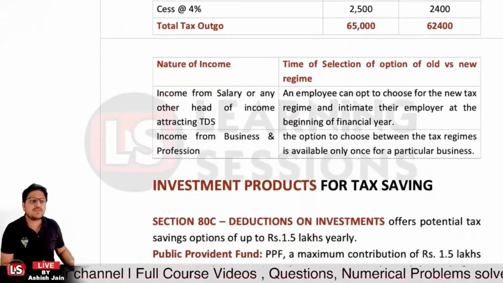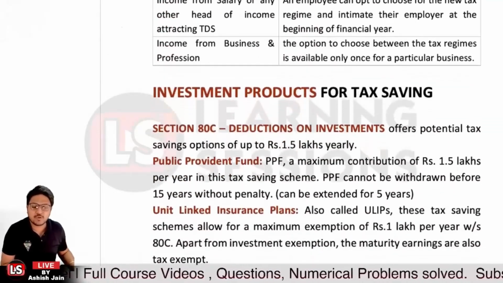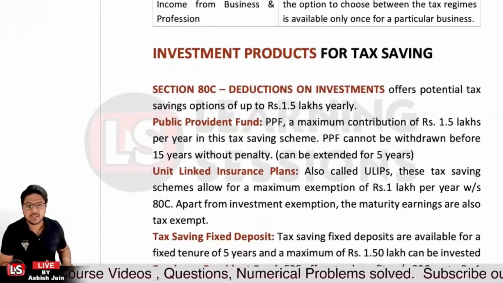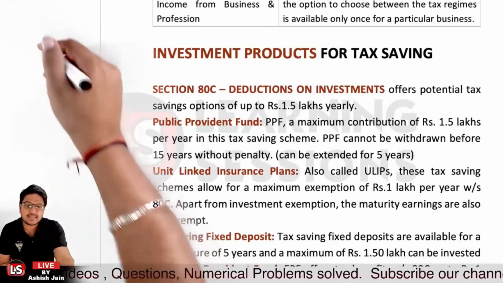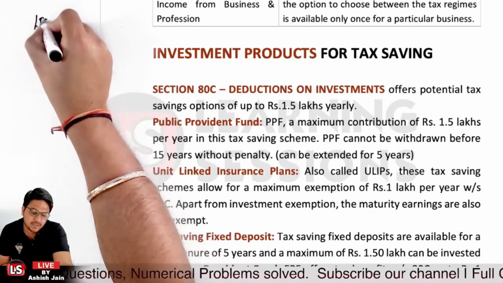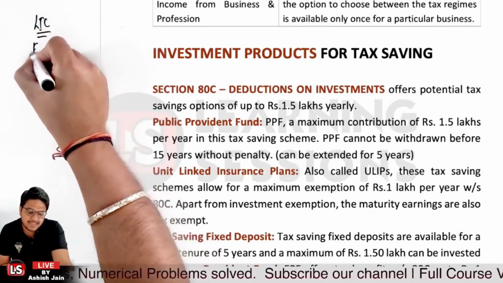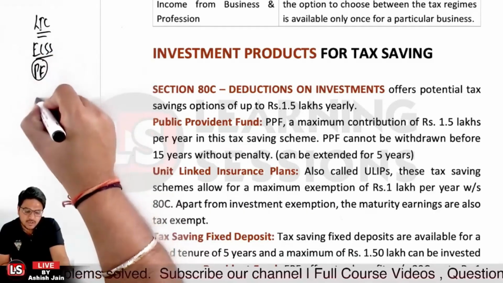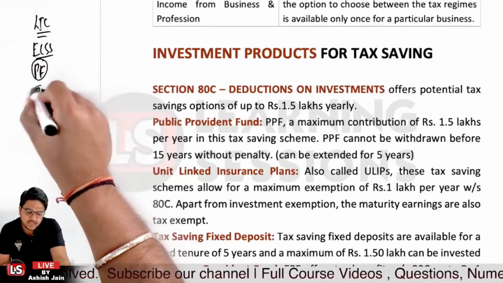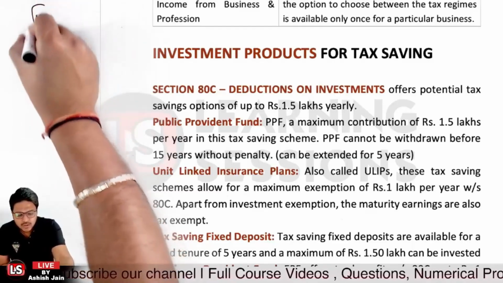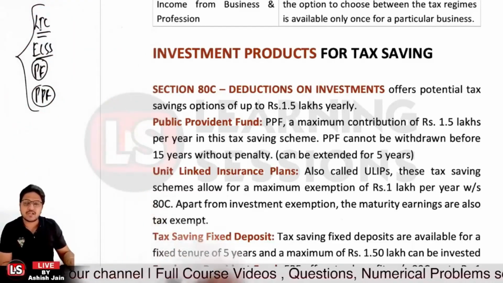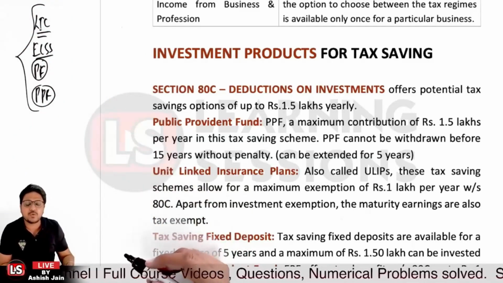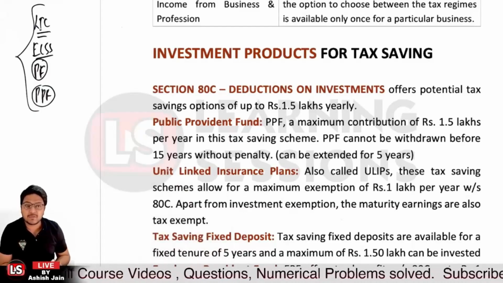And further, it's related to investment products for tax savings. Now let's have a look at it. First of all, it's related to 80C. Now 80C is applicable, let's say, if you are paying LIC premium, investing in ELSS, investing in a provident fund, or investing in a PPF. In all those scenarios, your deduction would be covered under section 80C, which is applicable up to a maximum of rupees 1.5 lakh yearly, right?